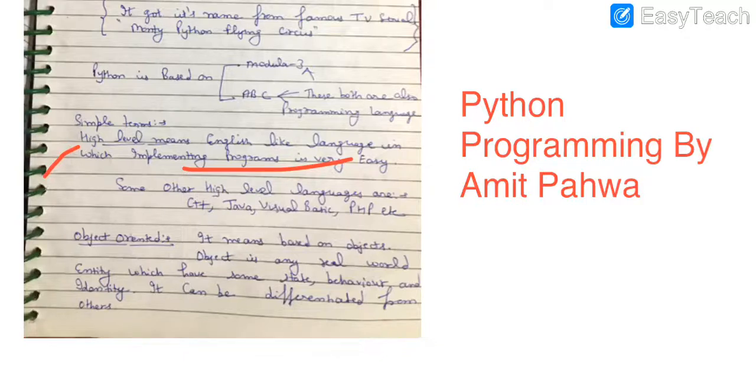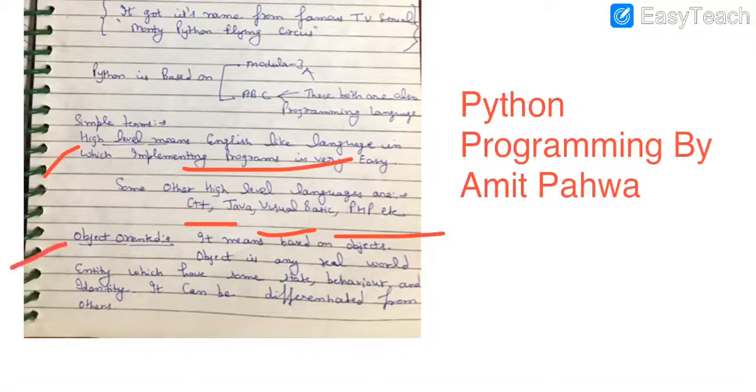We can use plus, minus, multiply, divide symbols, and we can easily write our program. Some other high level languages are C++, Java, Visual Basic, PHP, etc. All these are also high level programming languages.